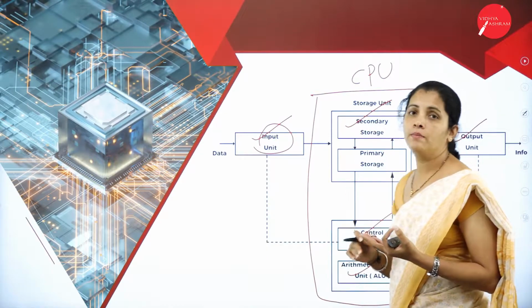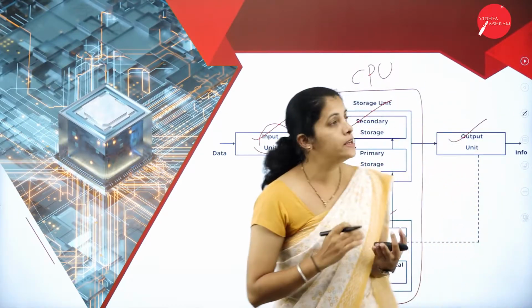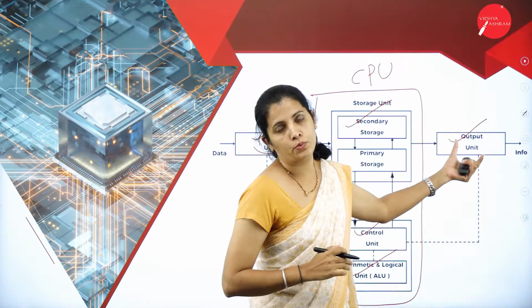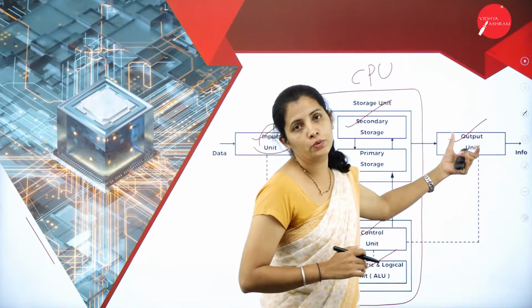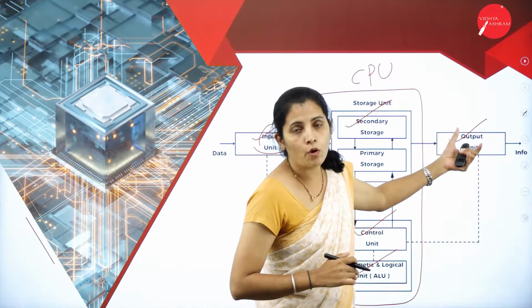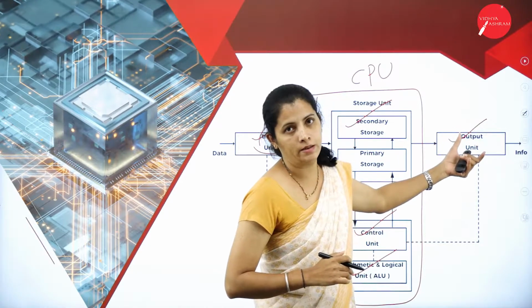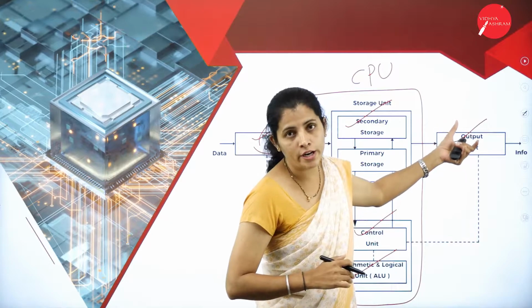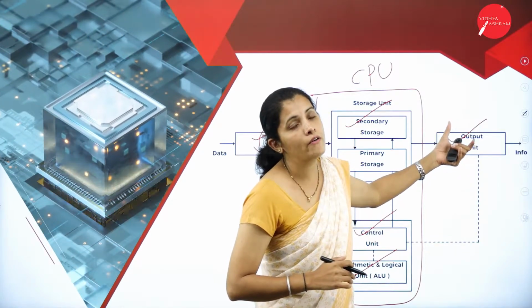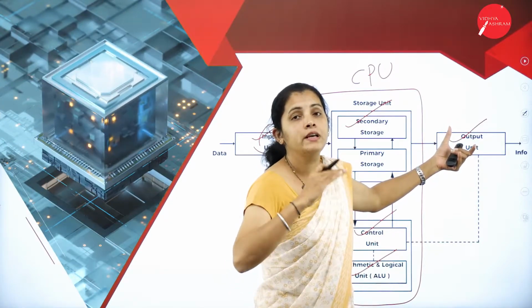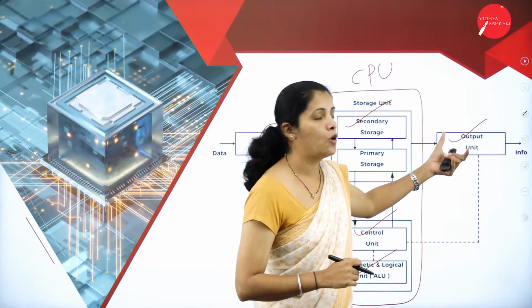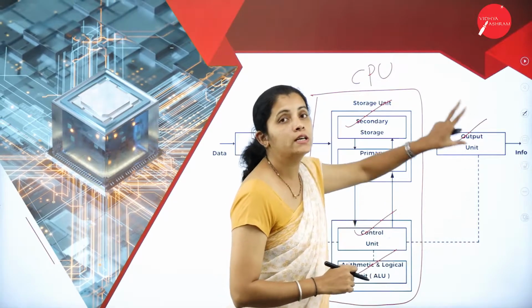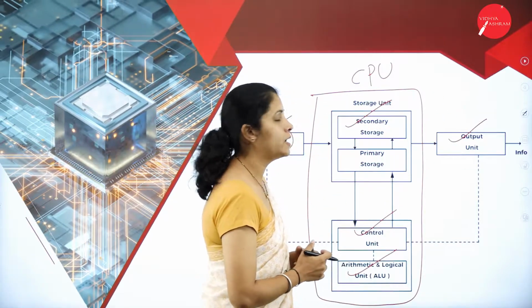At the same time, it is going to send the result to the output unit. And the example for output unit is nothing but the monitor as well as printer. If I say it is monitor, then it is soft output device. If I say it is printer, then it is hard copy output device. So these are the components of computer system.